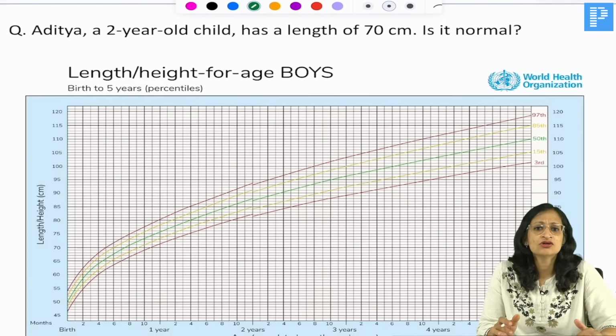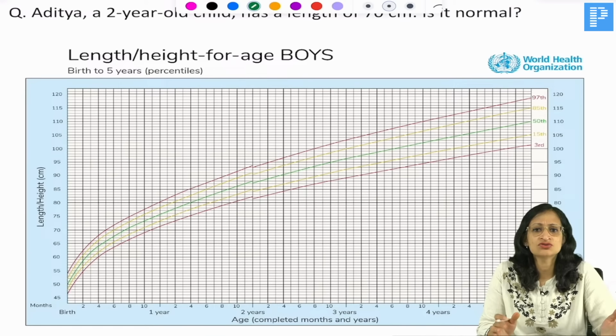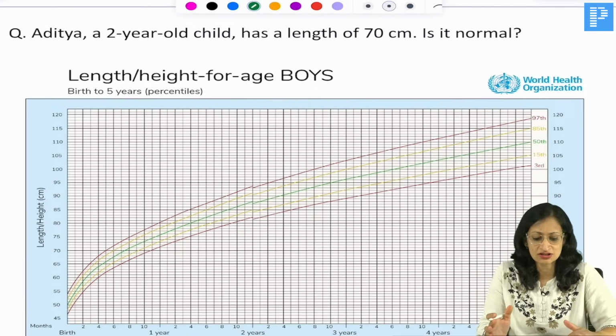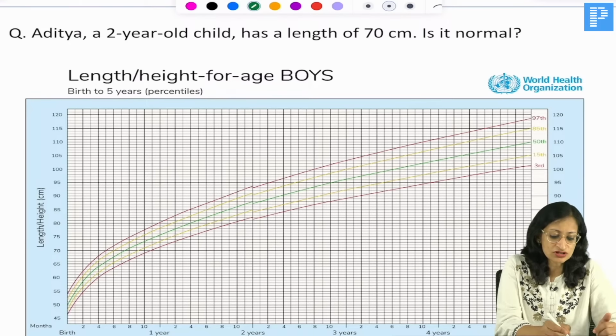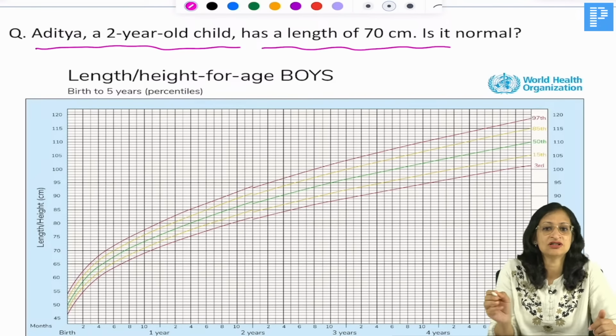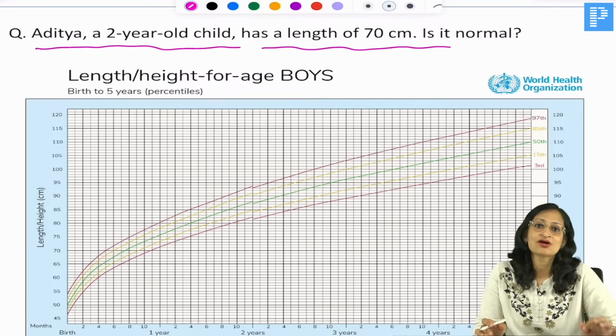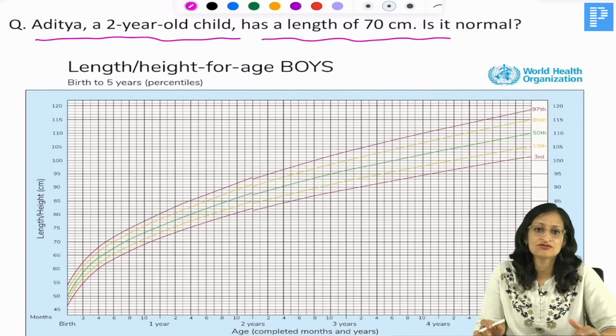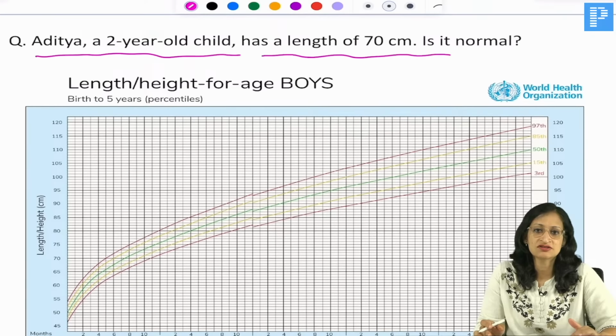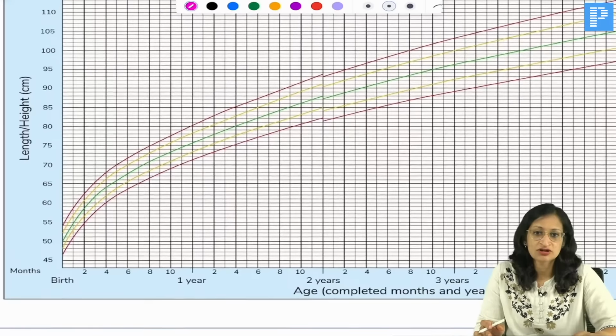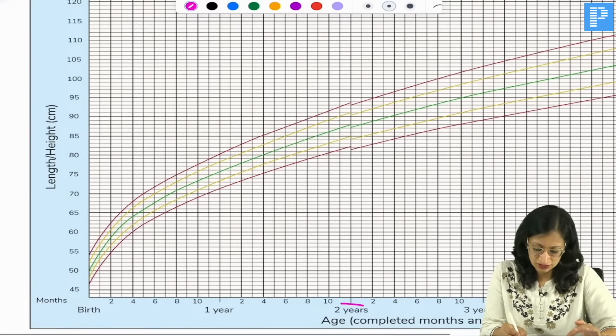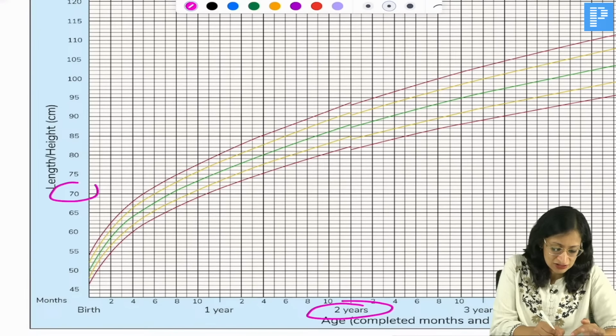Now, you can get a case scenario where you have to use growth charts. If growth charts are given in the question, suppose Aditya, a 2-year-old child, is given to you and has a length of 70 centimeters. Is it normal or not? Ideally, we need to plot it on a growth chart and see. So this is a growth chart, height for age for boys. 2 years, 70 centimeters we have to plot. So can you see? This is 2 years and this is 70 centimeters.